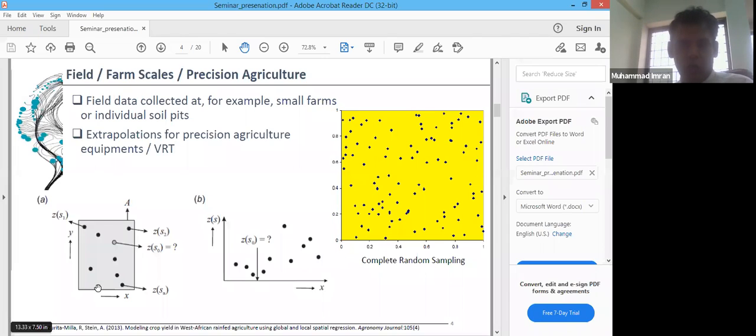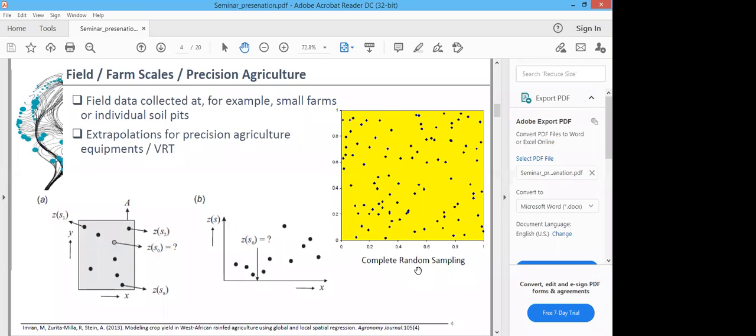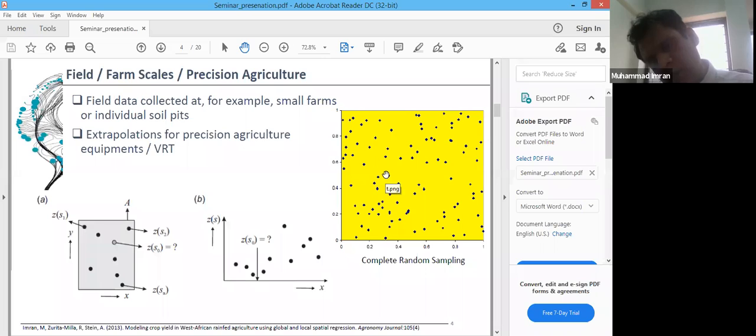Because we cannot obtain a measurement or sample at each point within the field, we have to upscale these observations obtained at different sampling points. Here, in the yellow field, you can see we have obtained samples using complete random sampling. I mean, we have randomly obtained some samples.